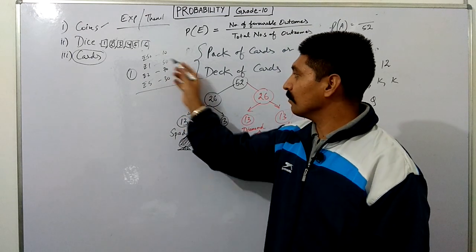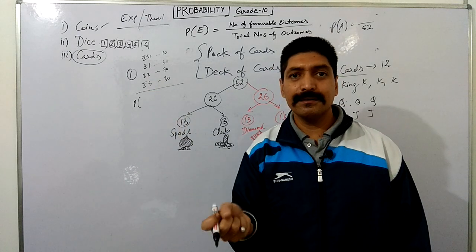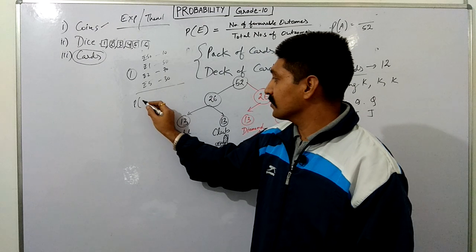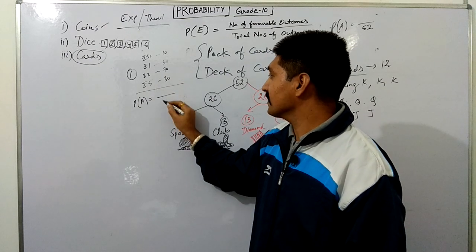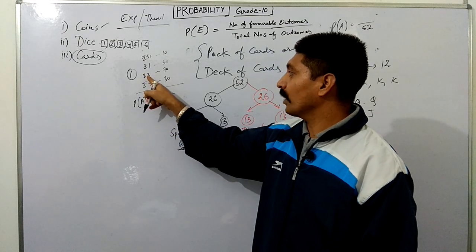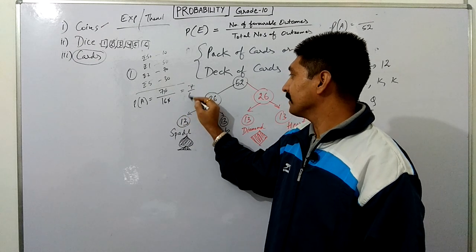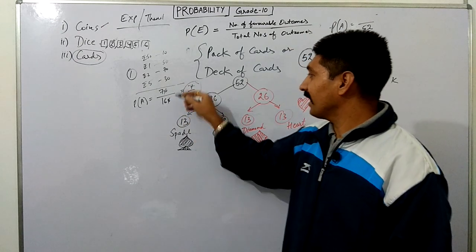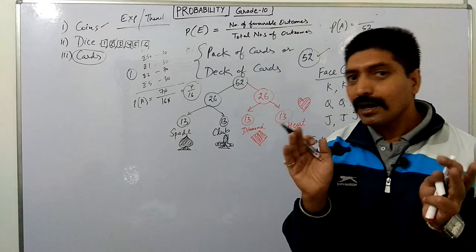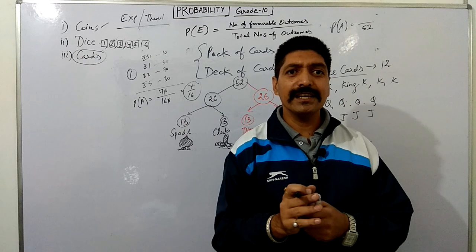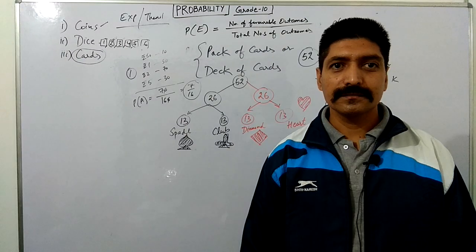160. So if we want to find the probability that a coin, if we withdraw at random, is a 2 rupee coin, then what is the probability of the event? Total is always 160. And how many coins are 2 rupee? 70. So 70 by 160, that is 7 by 16, is the probability, right? And the value of this probability always lies between 0 and 1. If the value is not between 0 and 1, it means your answer is wrong. So probability is a very simple concept and you should focus.